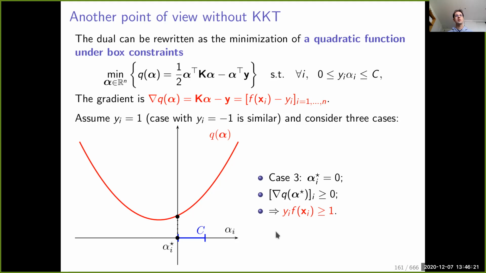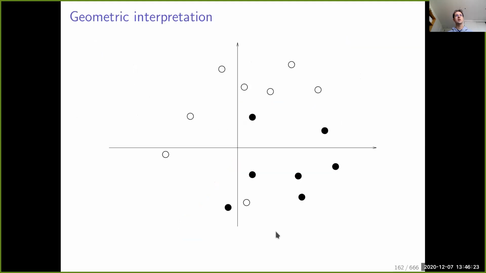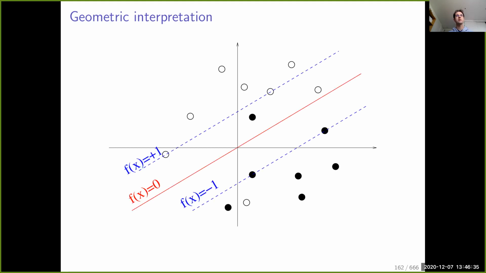But why is this interesting to do? Because it gives us this geometric interpretation. Consider now, and this is one of the important messages of the lecture, a binary classification problem. Here it's not separable, but that's okay. The SVM does not have to deal with linearly separable data. We learn our hyperplane that separates the data. Here the points are already in the RKHS, which means that the decision function is linear.